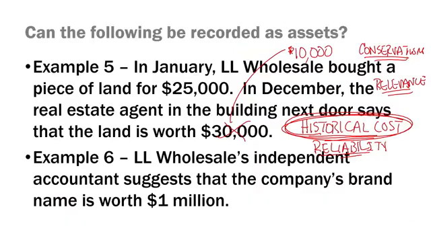Unfortunately, the company's management will not record that asset on the balance sheet. Why not? Because is the brand name something that it owns? Absolutely. Is it owned or controlled as a result of a past exchange or transaction? No. So here we have another issue of relevance